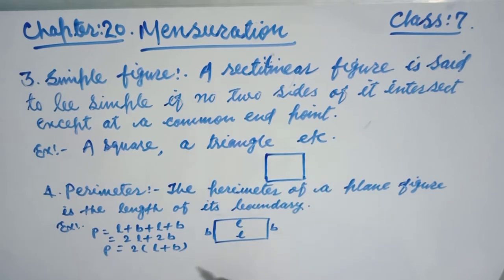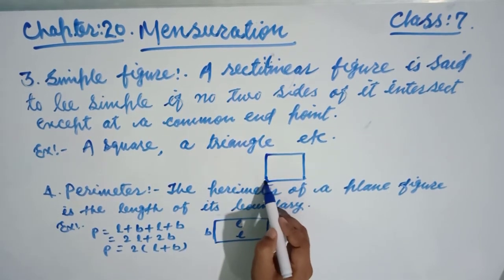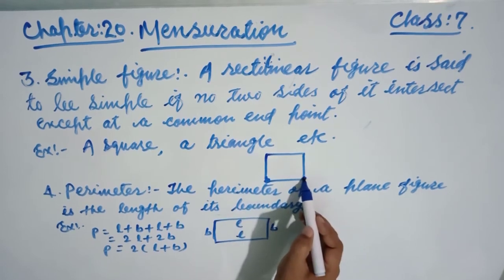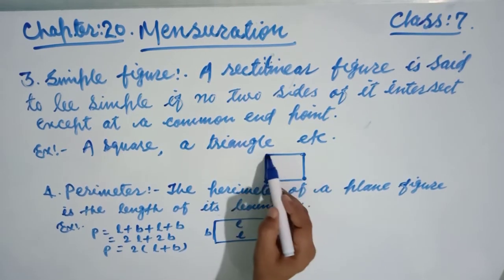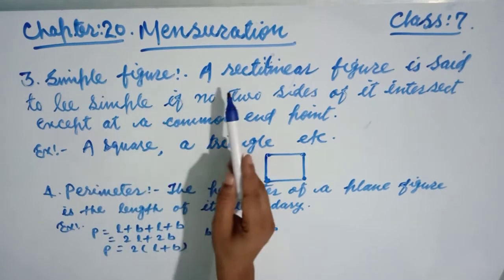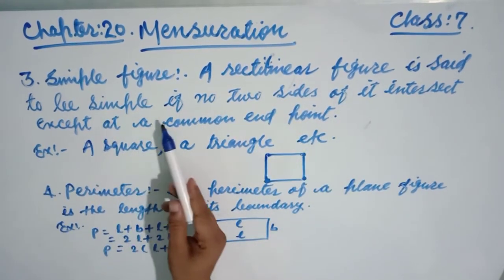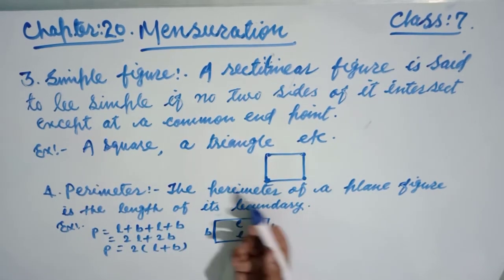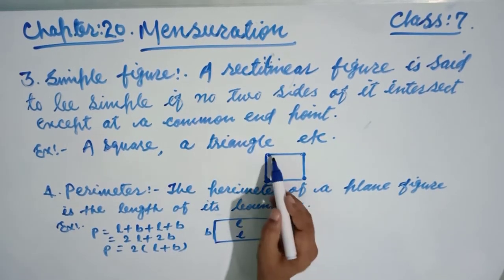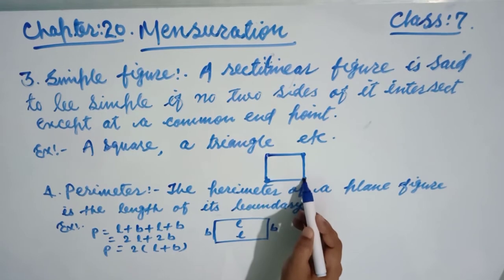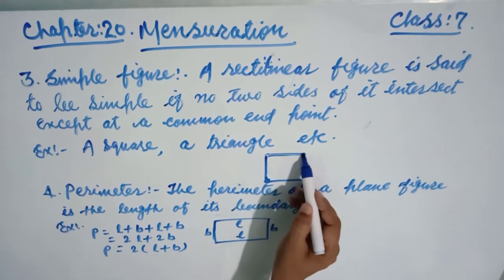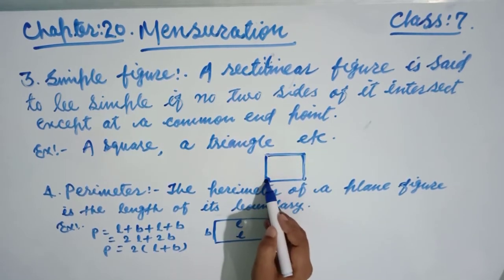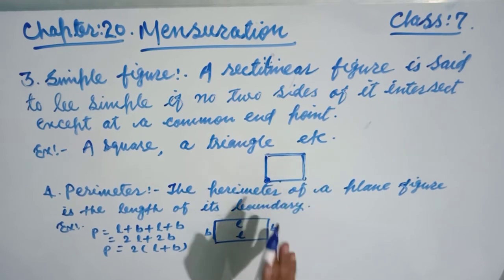Look at this, friends, suppose these are the common end points. It says a rectilinear figure is said to be simple if no two sides of it intersect except at the common end points. This is one side, friends, and this is another side. These two sides do not intersect except at the common end points. So this is why it is called a simple figure.